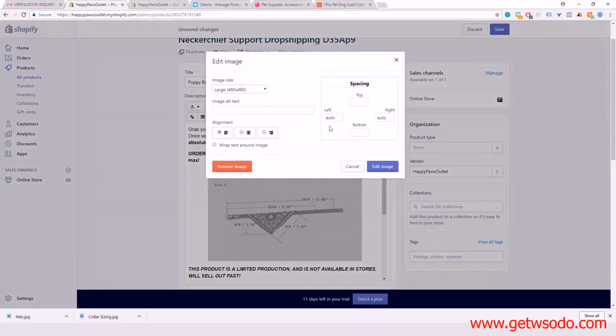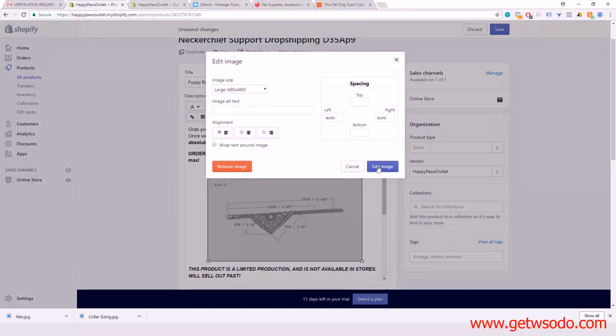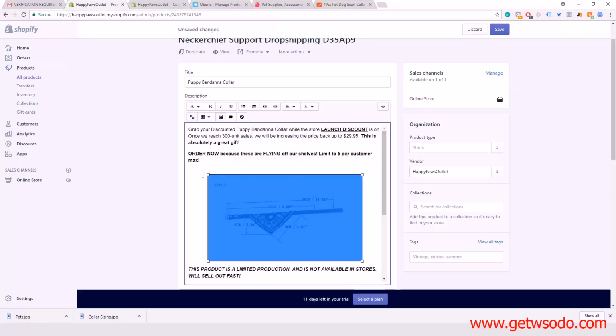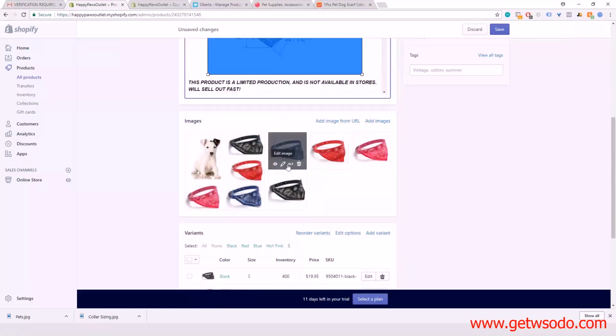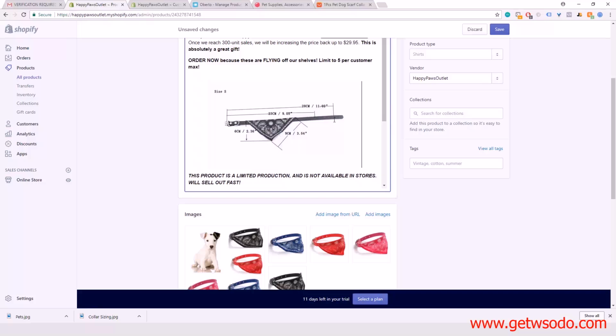I wonder if I can crop this. Edit image. I'm just trying to crop this image so that I don't see that. There are some image editing options here, but for some reason it's not letting me edit it there. That's fine. If you want, you can just edit that before uploading it. I'm just going to leave it here for now because it doesn't really matter.